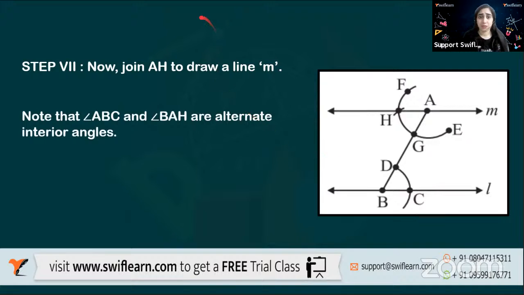What have we made? We have made some angles. What are the angles? We have made one angle A, B, C. Okay, so what is this angle ABC? Means this angle, right? And we have made another angle that is BAH.